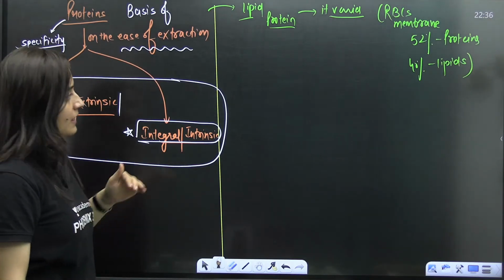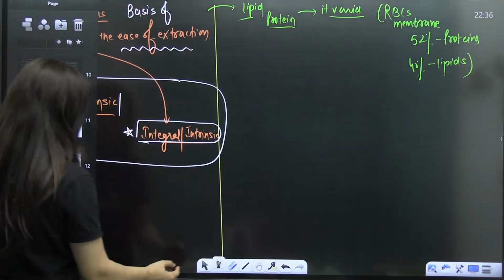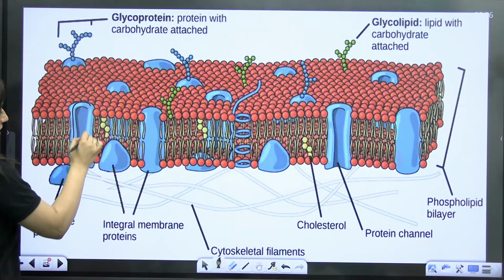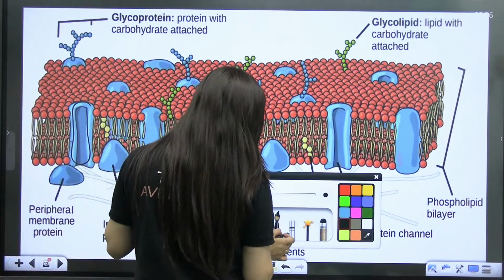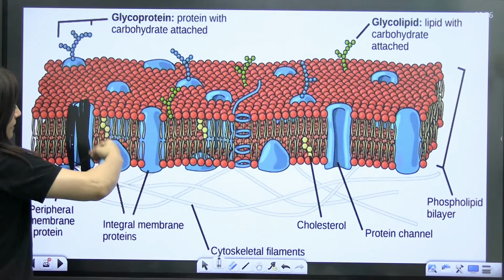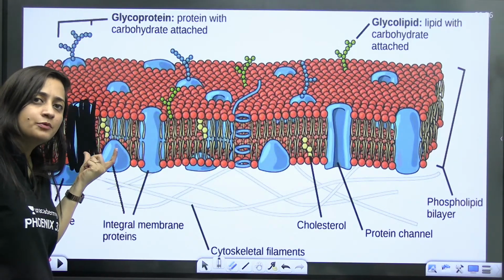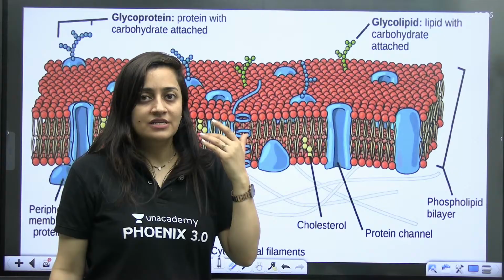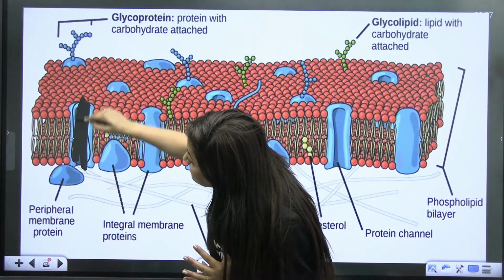How? I'll explain. Firstly, I'll tell you about the arrangement, so we'll take the help of this diagram. Look at this diagram. There are some proteins which are basically crossing this plasma membrane. Can you see that? These are obviously examples of intrinsic proteins. What sort of intrinsic proteins are they? They are the tunnel proteins, the channel proteins, because they are transmembrane proteins, traversing this plasma membrane.